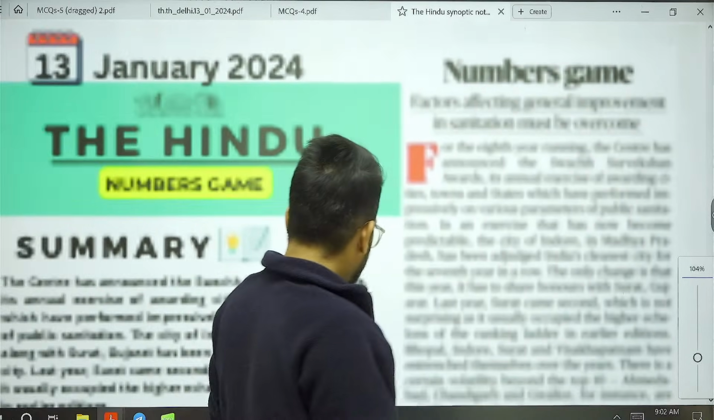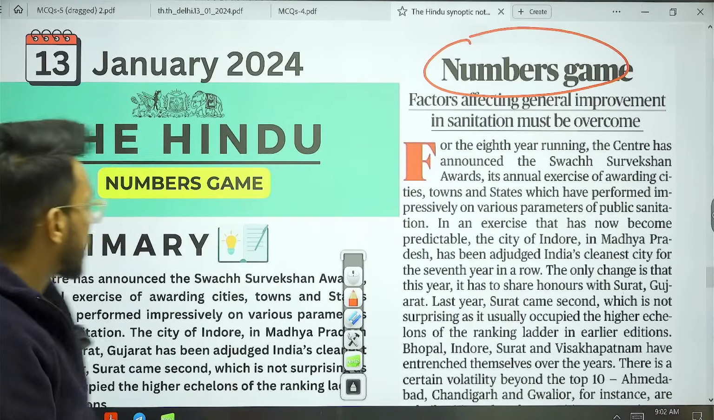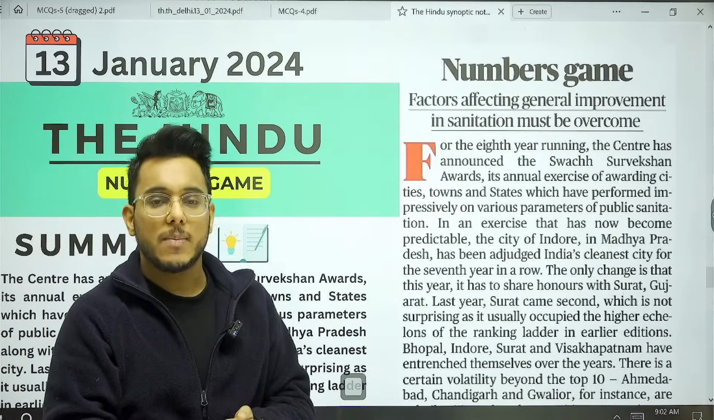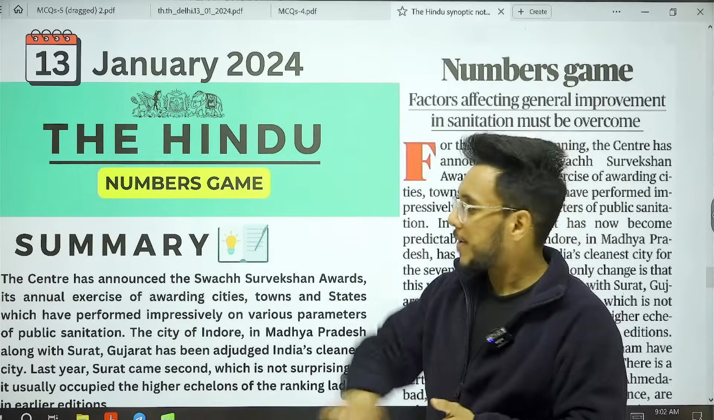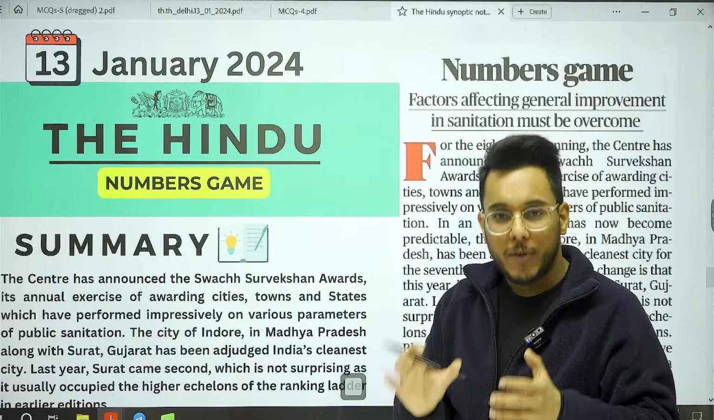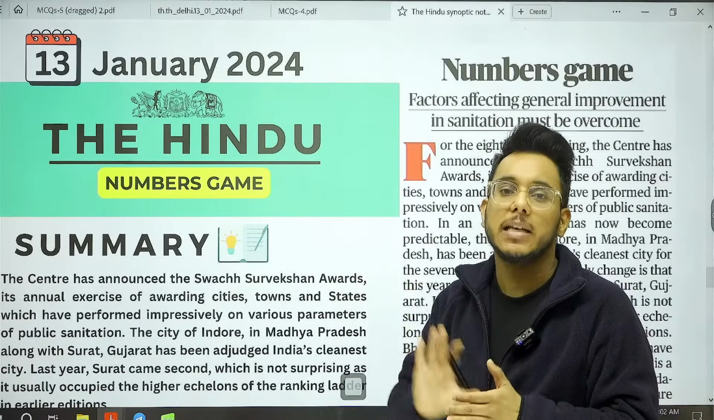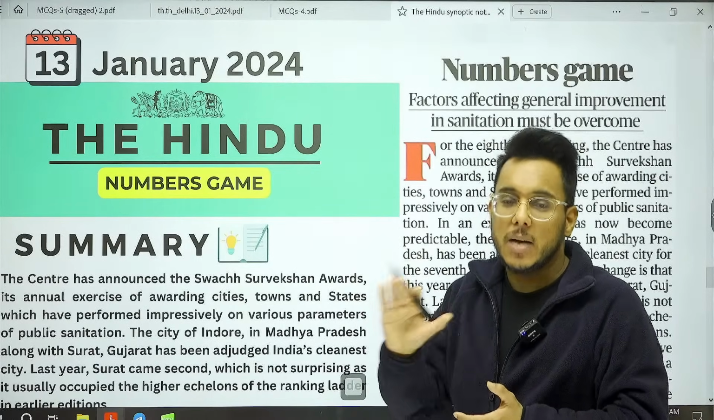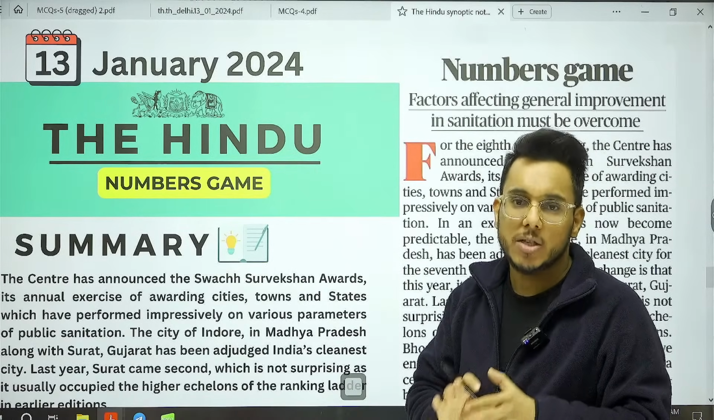Fine. We have this particular article here, Numbers Game. Now this article, guys, we are going to see with respect to GS paper number 2, implementation of government schemes. If you have followed yesterday's newspaper analysis, we have seen that the Swachh Sarvekshan survey has been released. This survey ranks the cities on the basis of cleanliness. It is released under the Swachh Bharat Mission Urban, and the Ministry of Housing and Urban Affairs is the implementing agency for the survey.